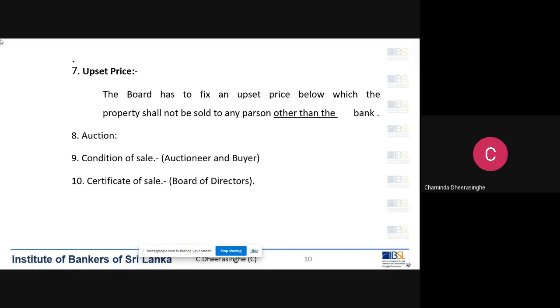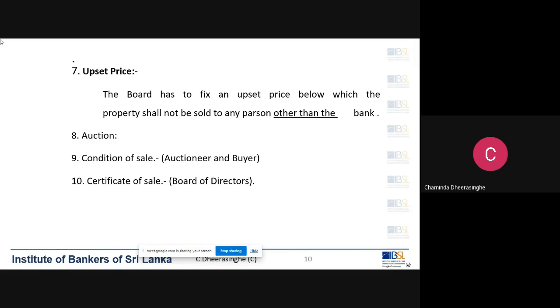Right? So what are the things that we have to consider when we are fixing an upset price? Number one, the loan amount, the total dues on the loan. That is the amount that we have to recover, so we have to consider that.